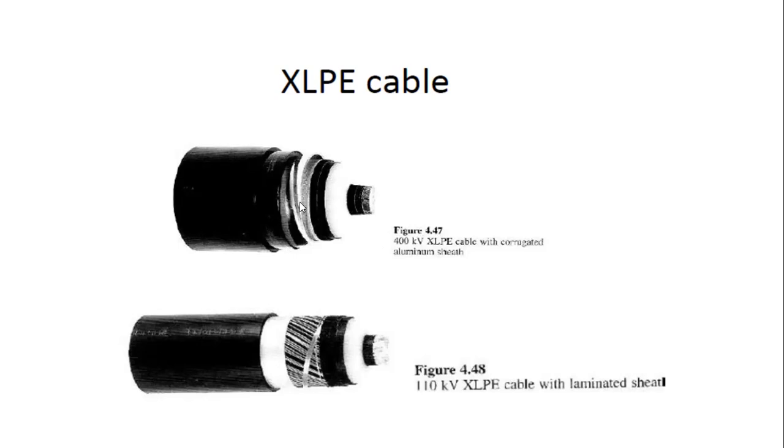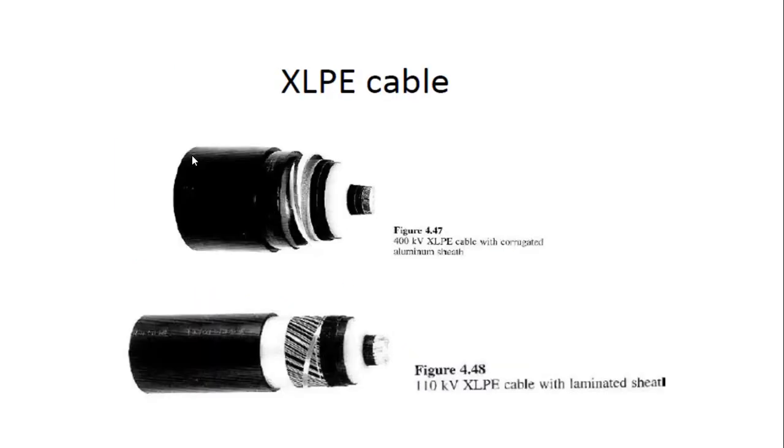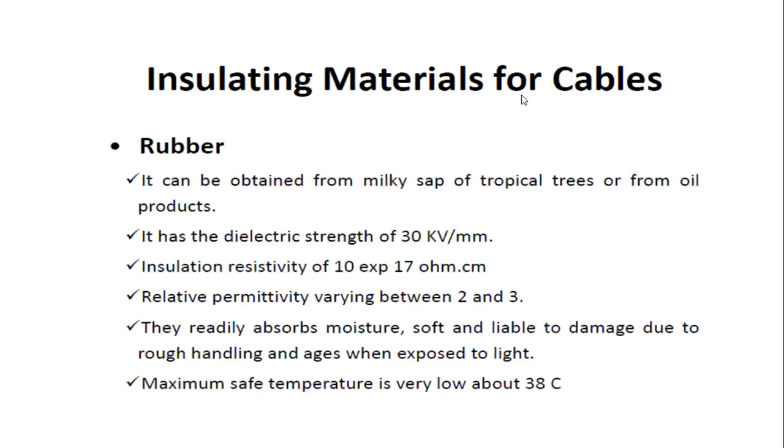This type of cable will be used for high voltage ranges, that is, above 33 kilovolts. By using this insulating material for underground cables, we are increasing the dielectric strength and the safety. That's why we use XLPE cables for the above voltage ranges. These are the various types of insulating materials used in cables.